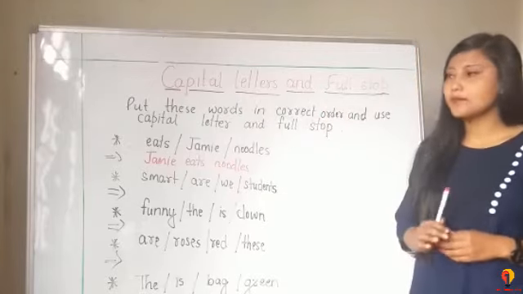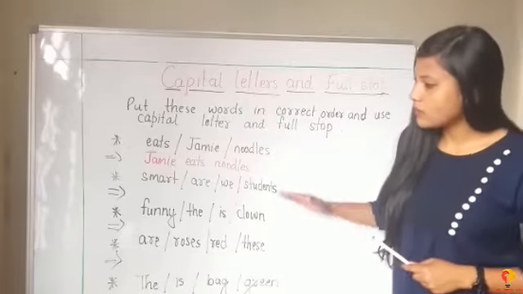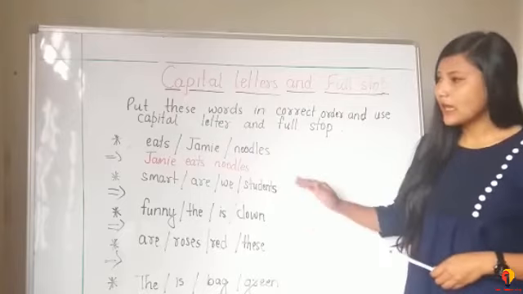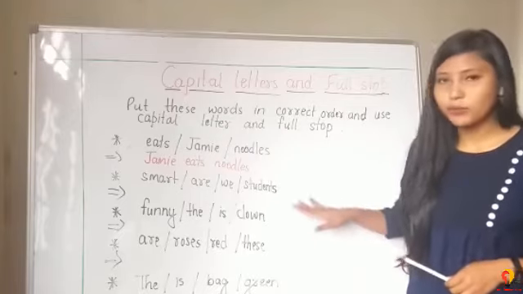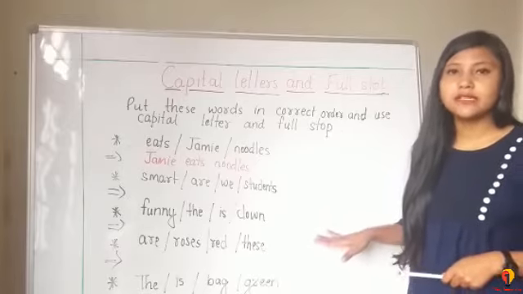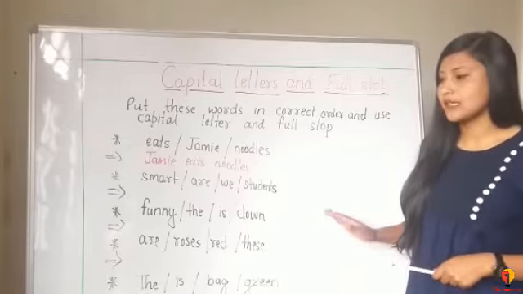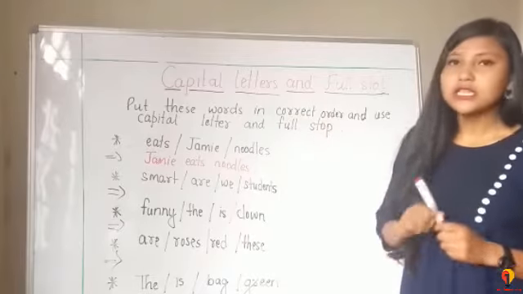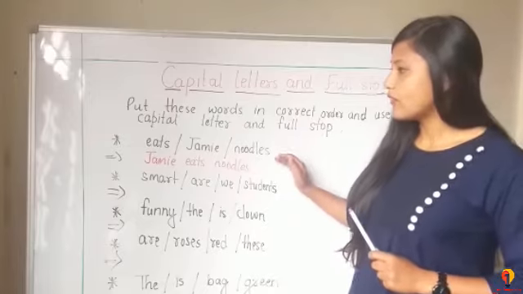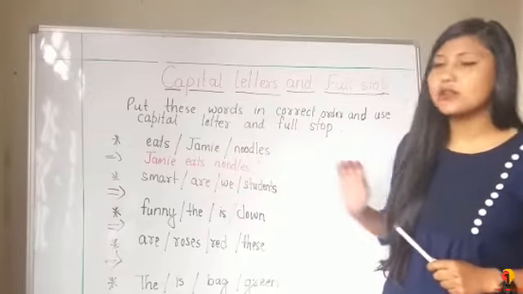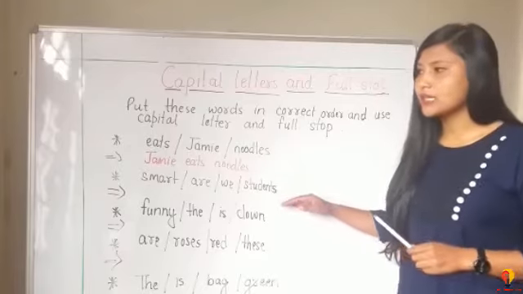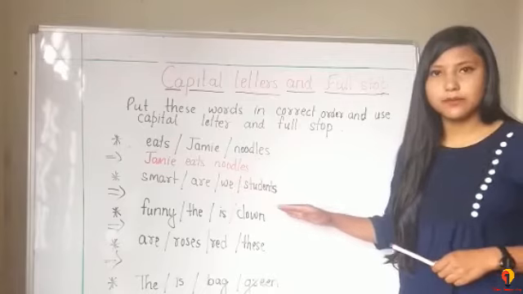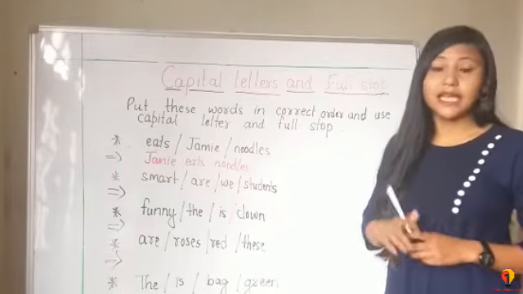So here what you have to do is, here are words and the words are not in the correct place. The group of words given here are not in the right place. These words are jumbled up. So you have to find out the actual place of each word and do the correction of these jumbled words. For example, I have done one.